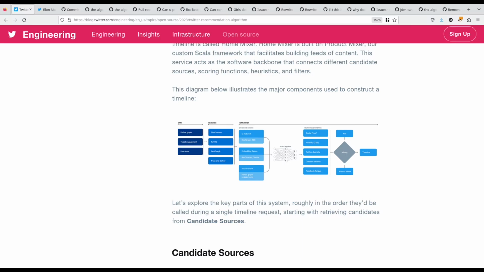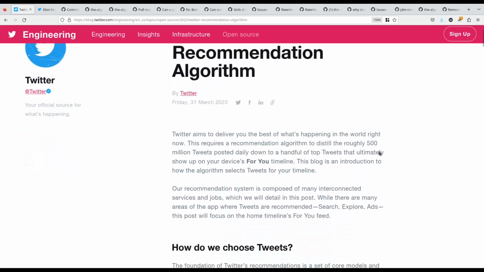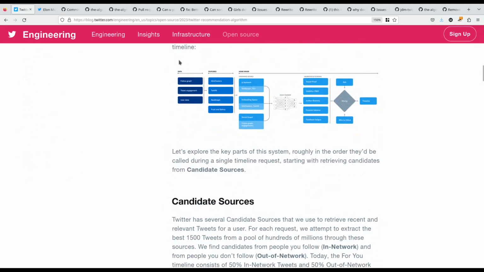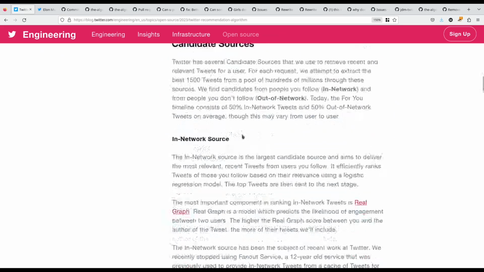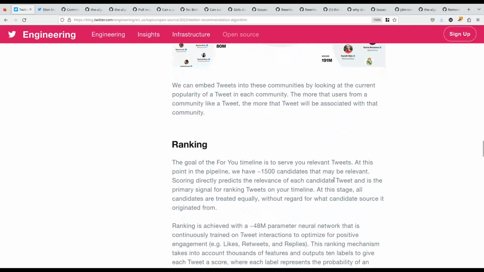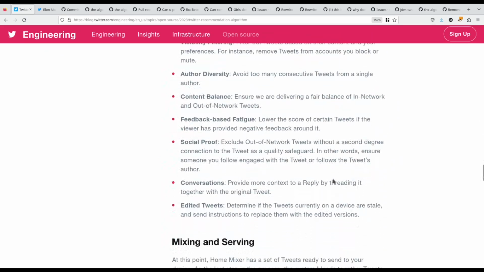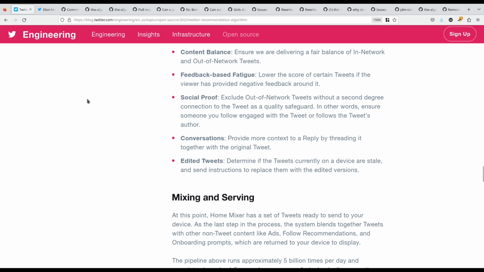Twitter just published the algorithm that they use for recommending tweets. They posted this blog post here that goes into the details of how the algorithm works. They have a whole diagram and everything, and a pretty good explanation of how the algorithm functions and the different factors that they use in order to determine which tweets to put on your Twitter page.